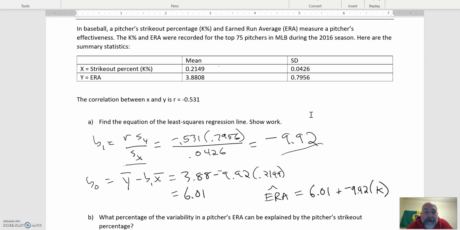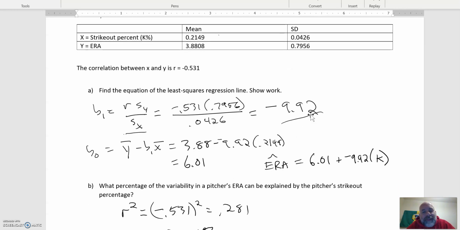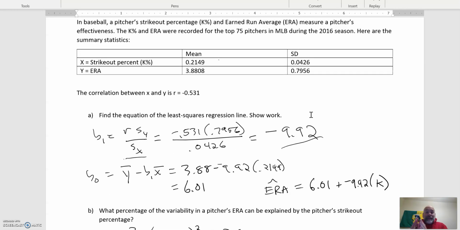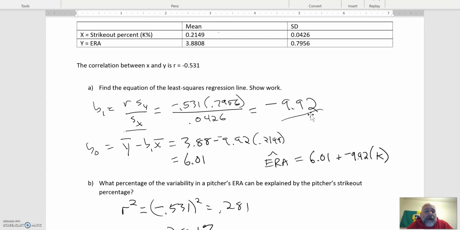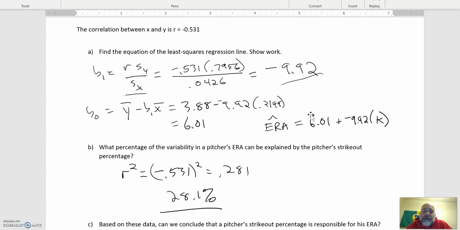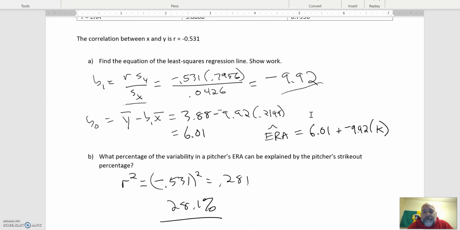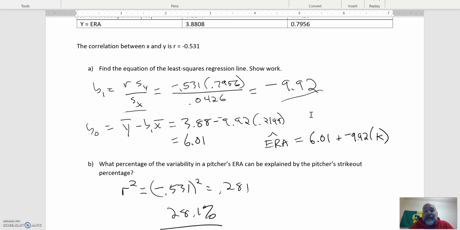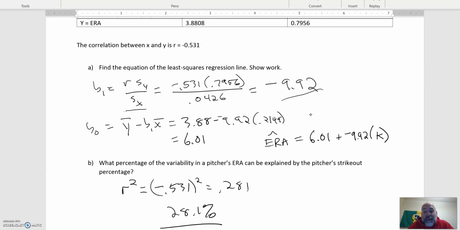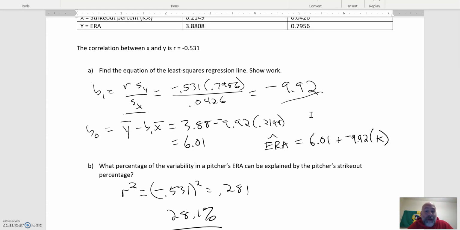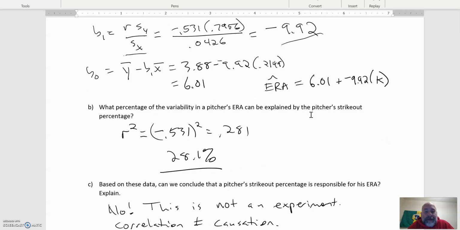Right, so that'd be going from 0% to 100%. So if your strikeout percent goes from 0% to 100%, then your ERA is going to go down 9.92 points, and then it kind of makes sense. And then there's the other information there. If someone had a strikeout percentage of 100%, this would predict a negative ERA, which is impossible. But nobody has a strikeout percentage that high.